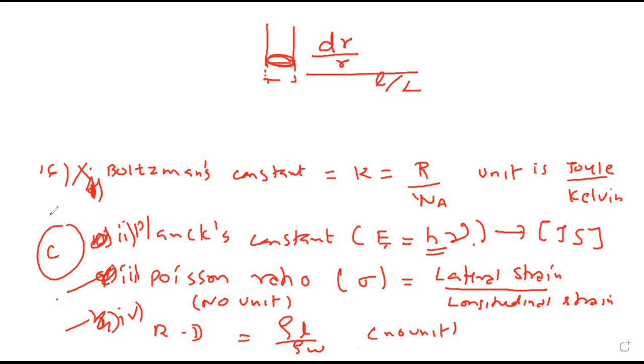Please, while doing revision, repeat Boltzmann constant in your mind 2-3 times: R upon Na, R upon Na, joule per Kelvin, joule per Kelvin, and you will remember. Write everything properly, even though you have not studied it yet, so that you will remember. And then when it comes in the chapters, it will become familiar.